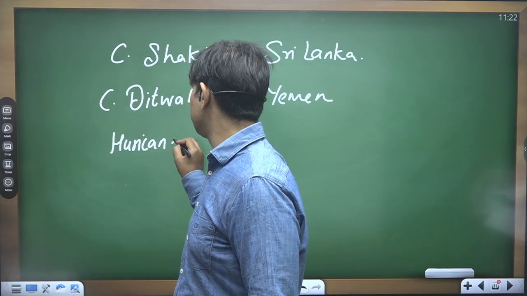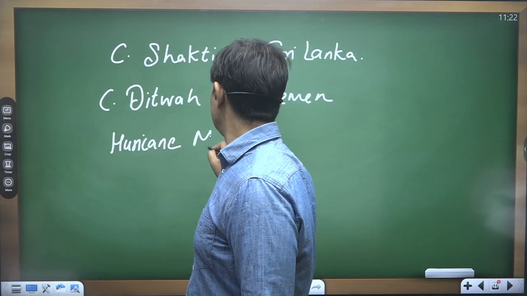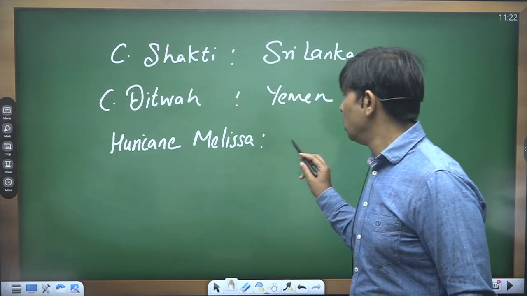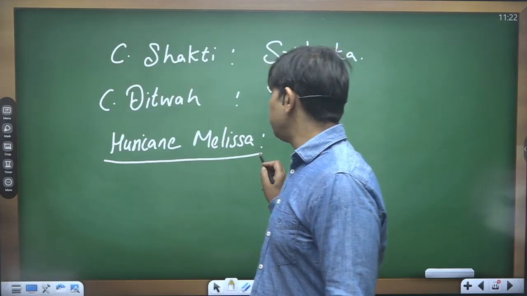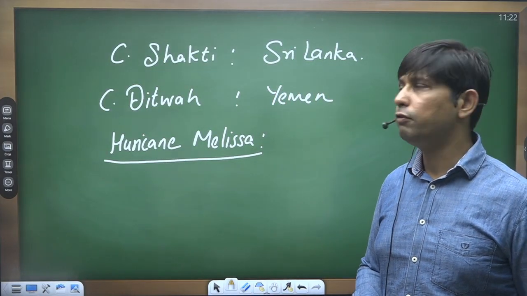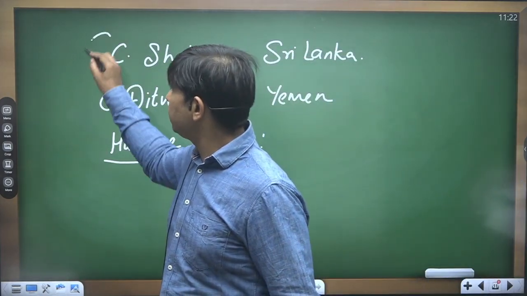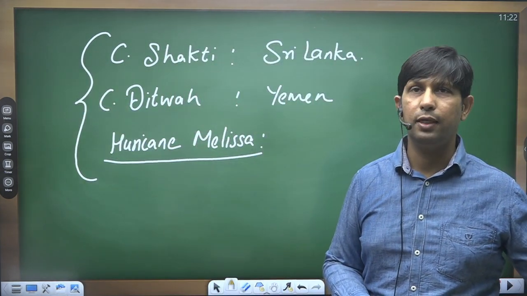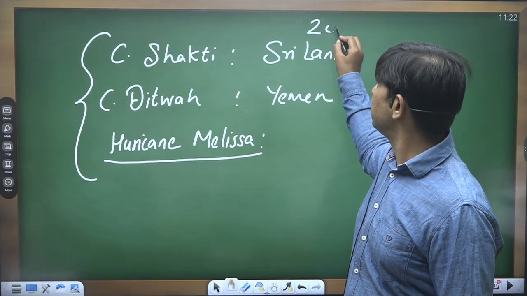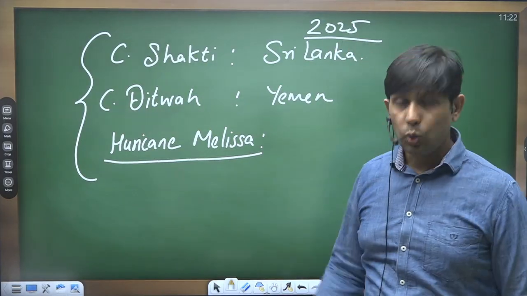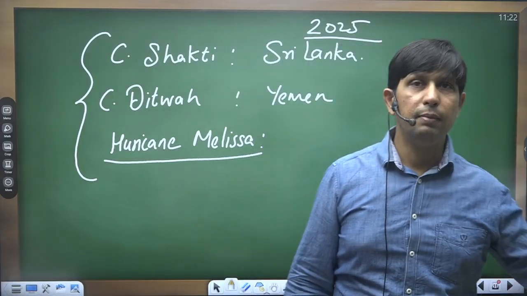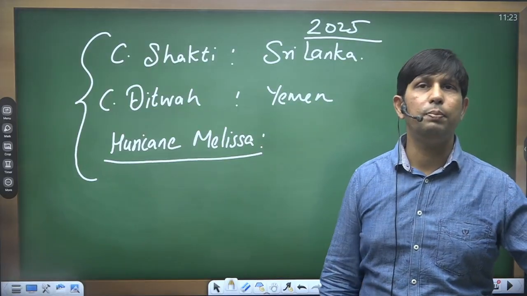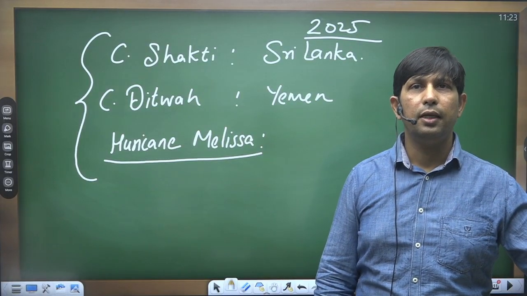There is one more example, hurricane Melissa. This is the example of a cyclone that developed over the Gulf of Mexico. So these are certain examples of tropical cyclones developed in the year 2025. Now with this example, I end my lecture. I hope you have understood all the aspects of this important topic, tropical cyclones. Thank you so much for your time.